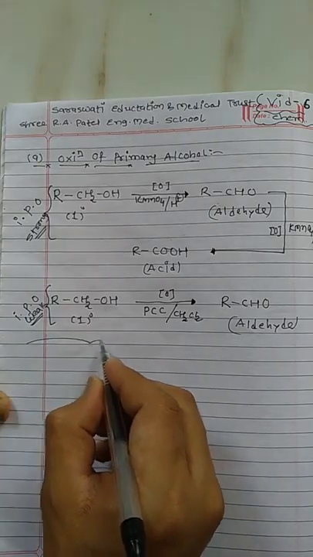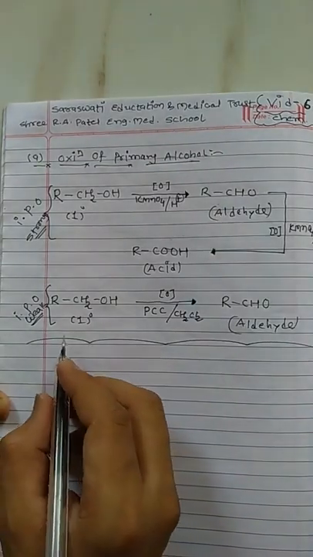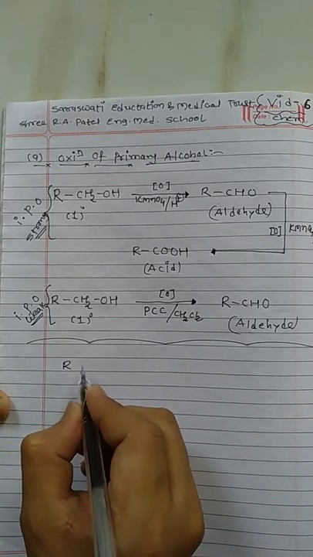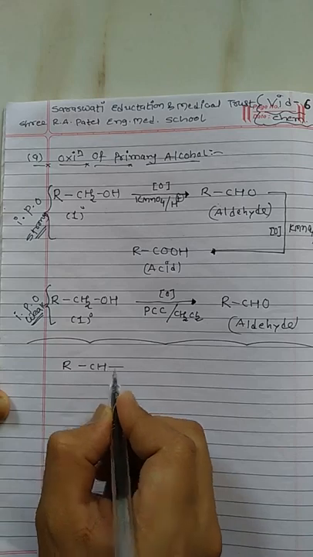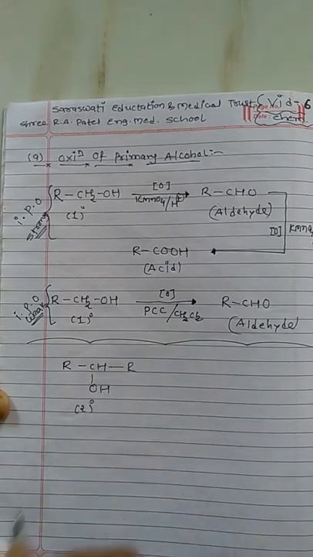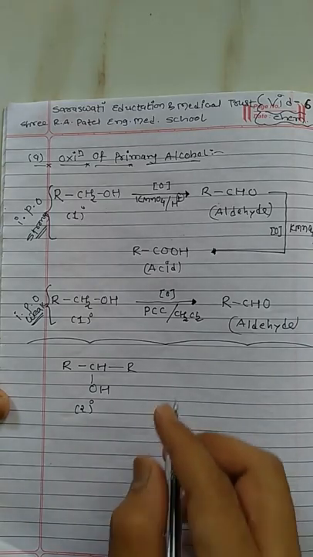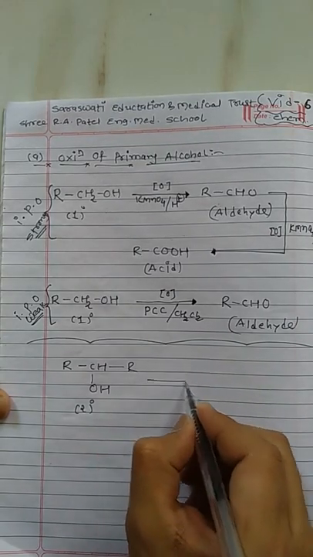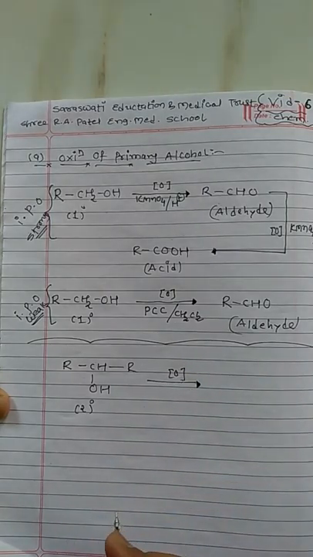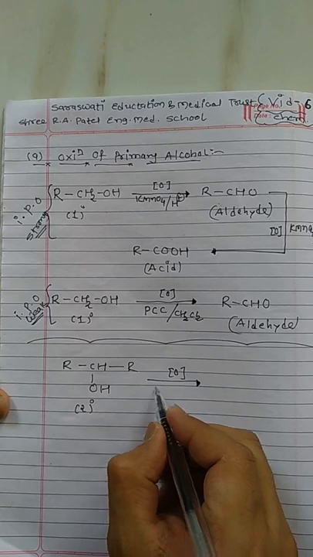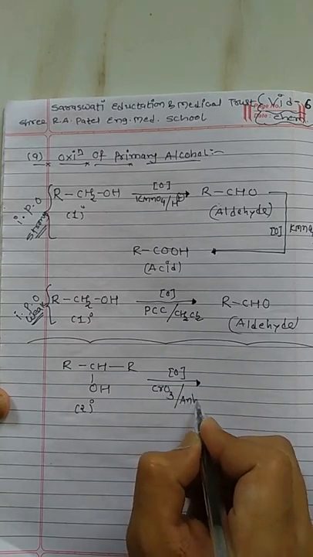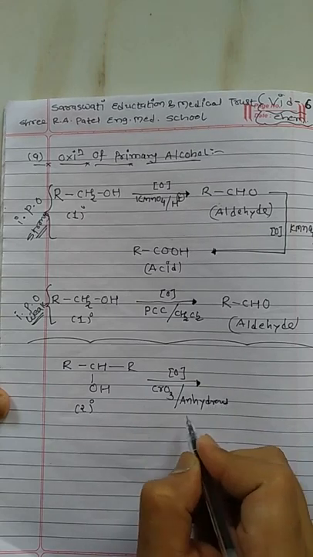Now we have the second type of alcohol, called secondary alcohol. The general structure of secondary alcohol is RCHOHR. This is secondary alcohol. Now this secondary alcohol is oxidized in presence of another reagent which is also generally used for oxidation. It is CrO3 in presence of anhydrous media.